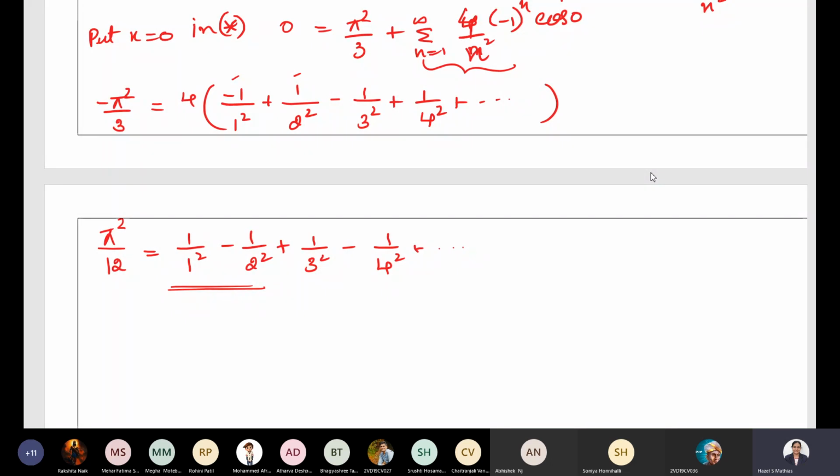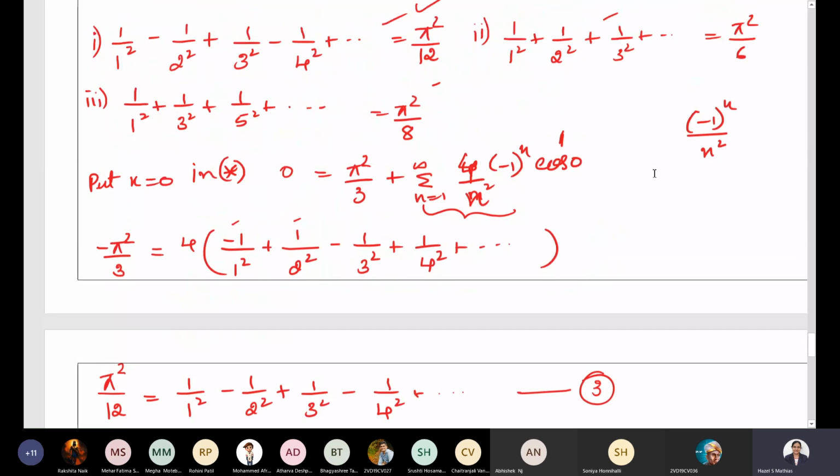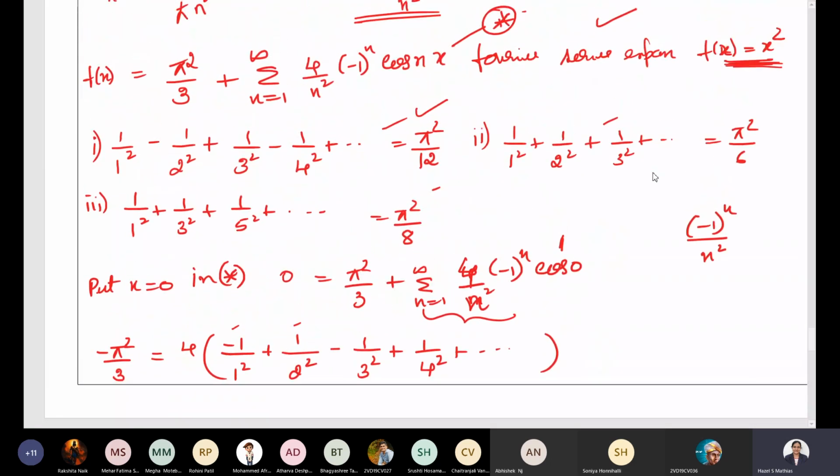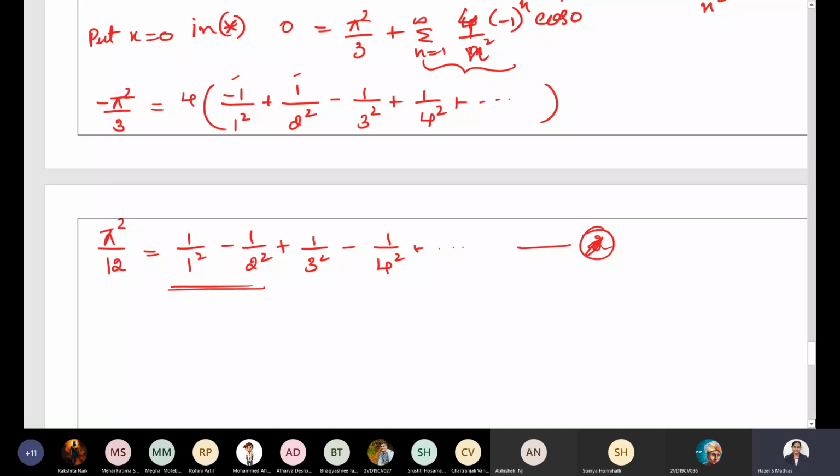Okay, let's take this as equation 3. Not equation 3, you can take this number as well, it doesn't matter. Let's take this as 1.